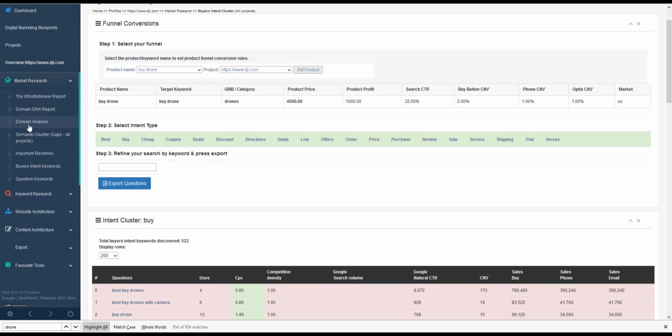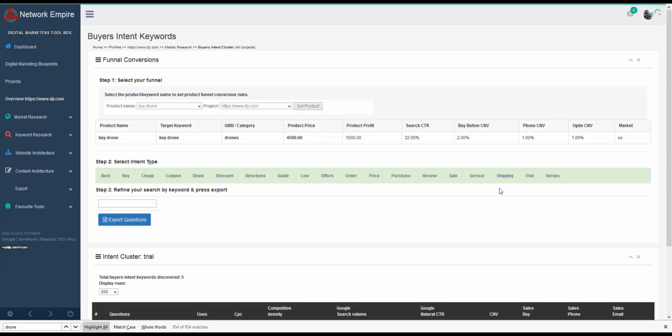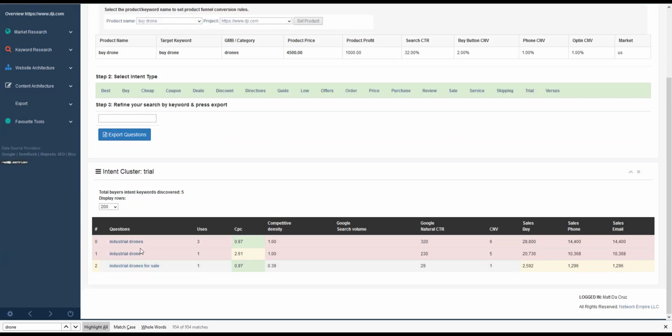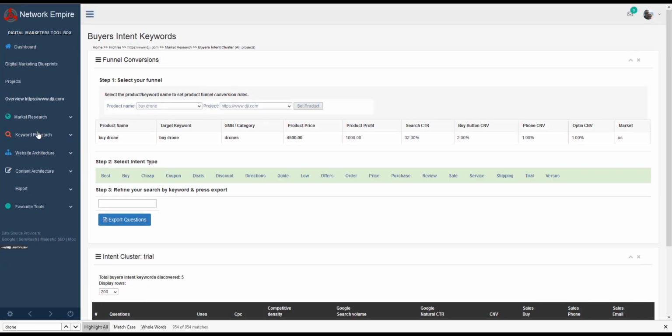So from market analysis, we can quickly see what the big questions are, how much value it has, and what the burning buyer's intent type of terms are. By clicking on any of these variables here, we can see anything. So if you're selling digital products and people want trials, you can actually see how much search is associated, and that helps you think about it.